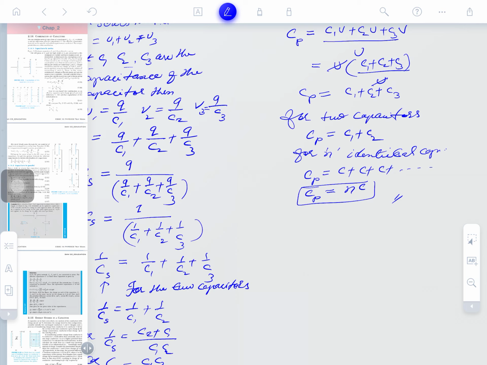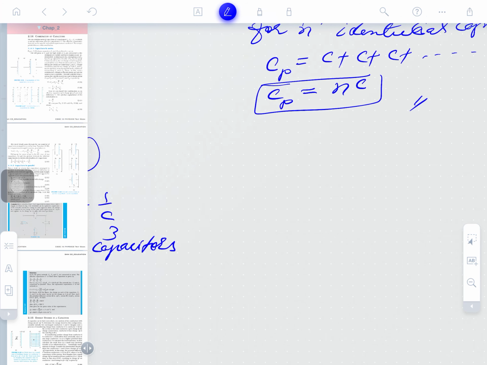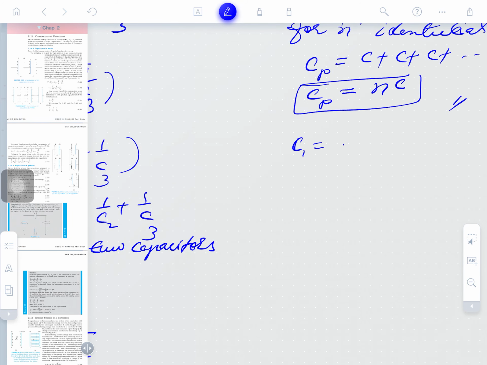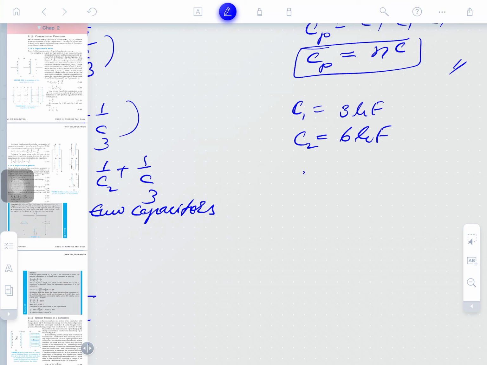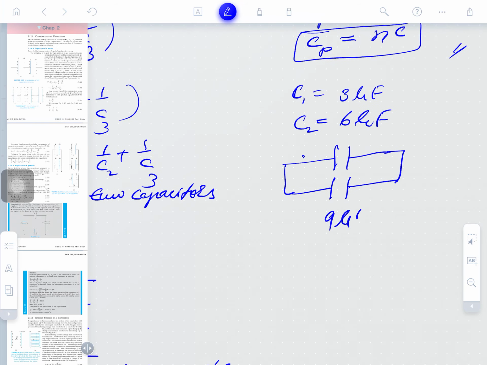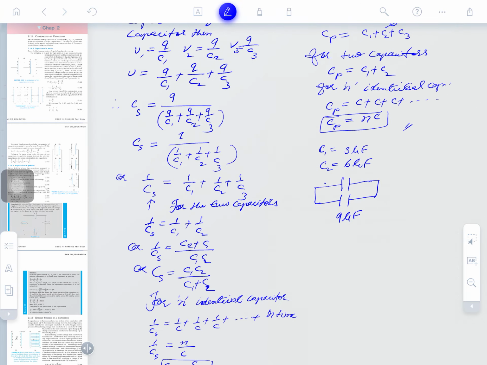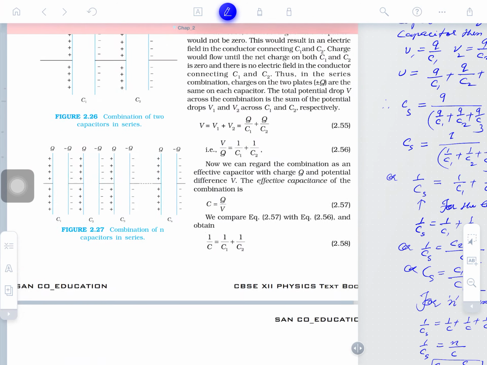So, when we want to make a larger capacitance, then capacitors are to be added in parallel. Suppose one capacitance is 3 microfarad and the other is 6 microfarad, which we connected in series before. Now we connect them in parallel. So, what will be the capacitance of this? Simply it is 9 microfarad, clear.